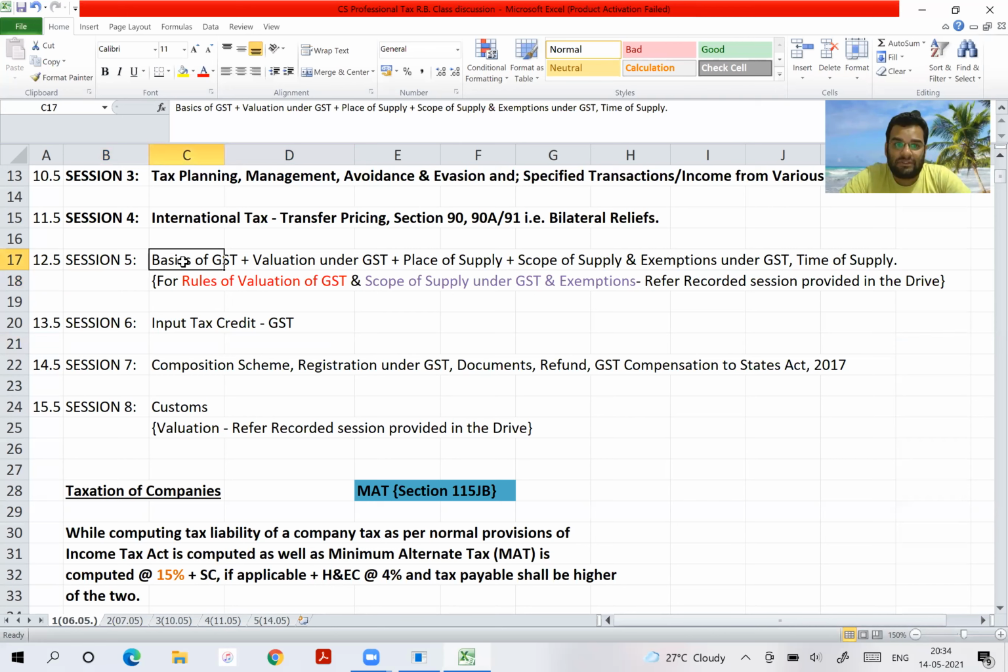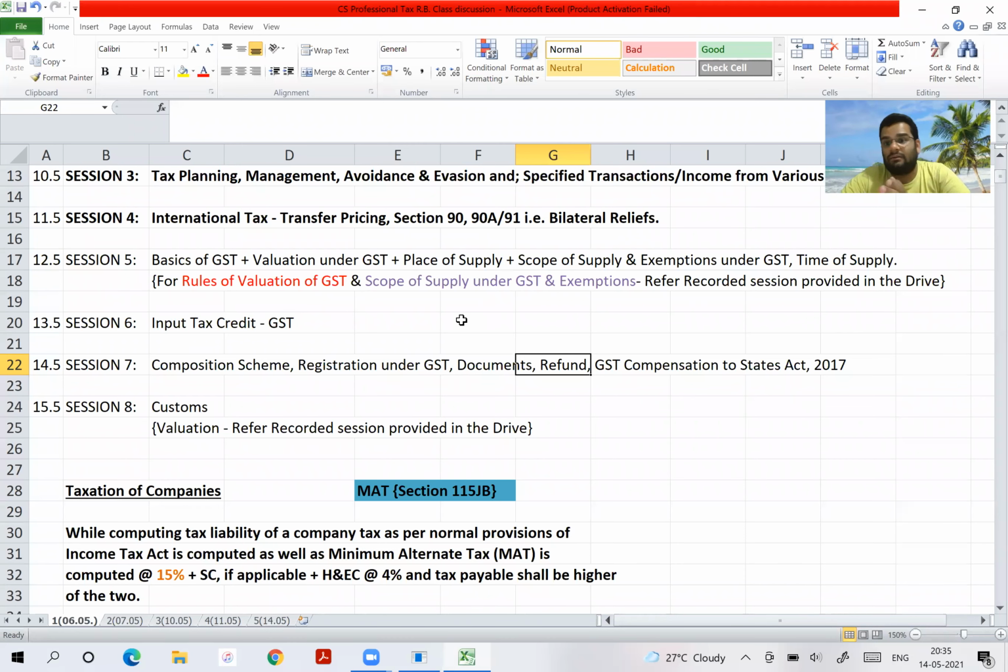In the revision batch in this session 5, basics of GST, place of supply, we will do. Scope of supply and exemptions under GST are again given to you in the Zest must do's, because I can see that the weightage for that in the new syllabus last time was about 15 marks and in the old syllabus was 5 marks.